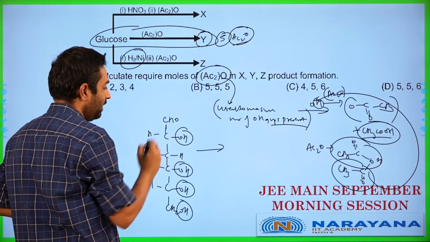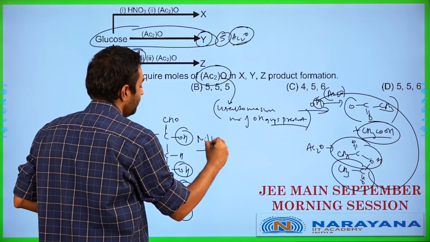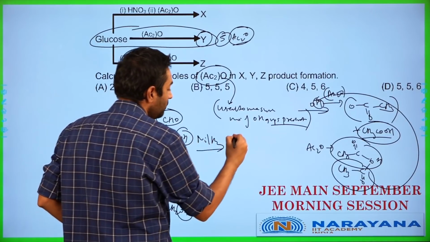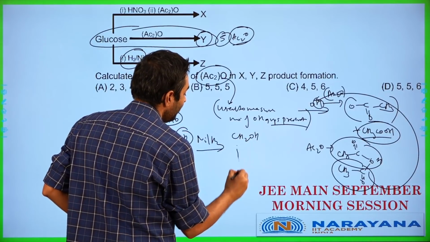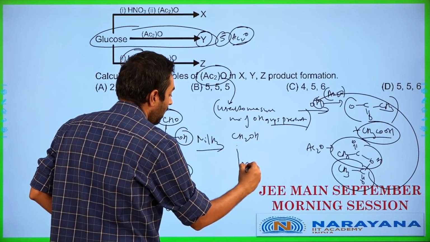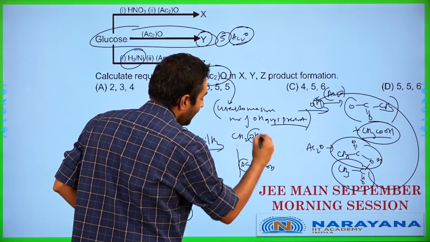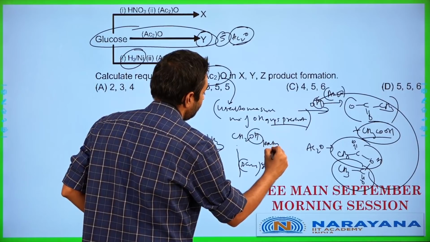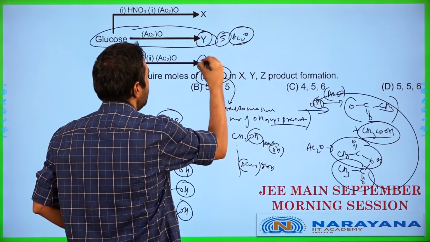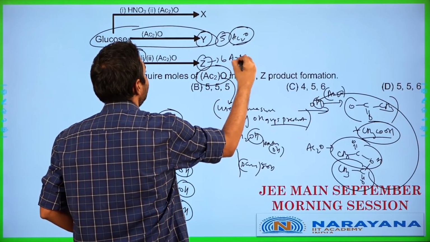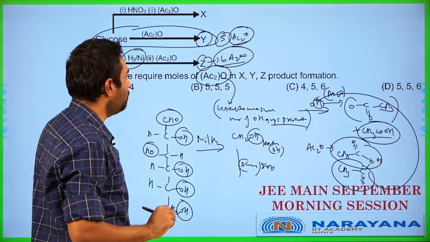If I have hydrogen and nickel, what will happen? This fellow will also be converted to an alcohol. The remainder will remain the same. The remaining part will be the same over here. So I have 5 OH over here, and I have 1 extra OH. Meaning in this case, I will be requiring 6 Ac2O for this particular reaction to happen.